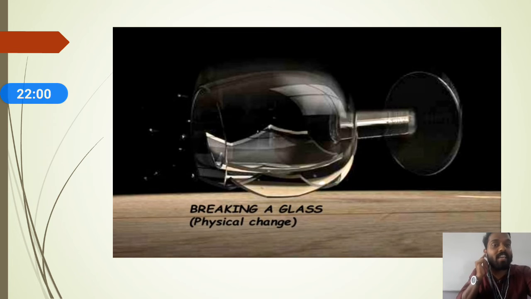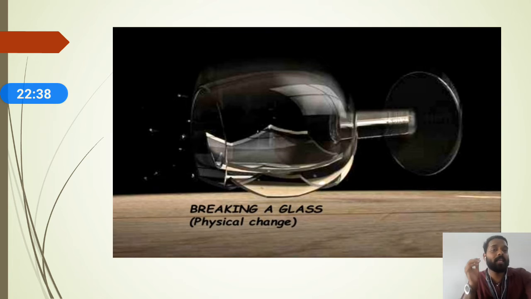Example is breaking of a glass. Breaking of a glass is only a physical change, and it's not reversible, because once the glass is broken down into several pieces, you cannot take those pieces and make them into a glass again. Yes or no? So that's why it's only a physical change. It is not a chemical change because no new substance is formed. The glass becomes pieces, that means the size and the shape of the glass change. So that's why it is a physical change. No new substance is formed.